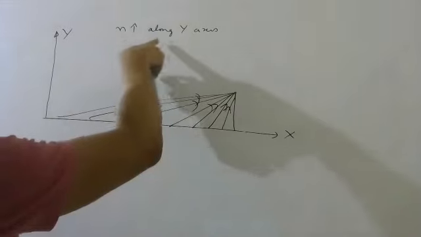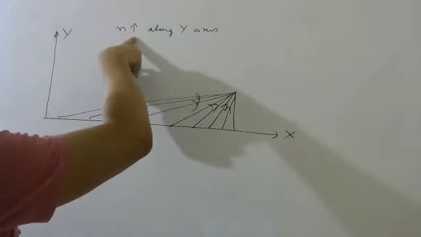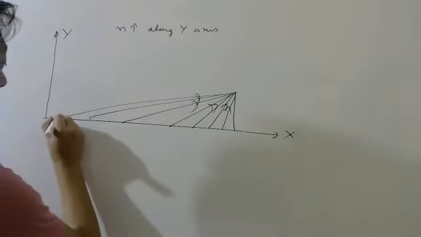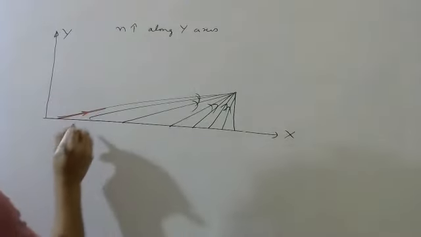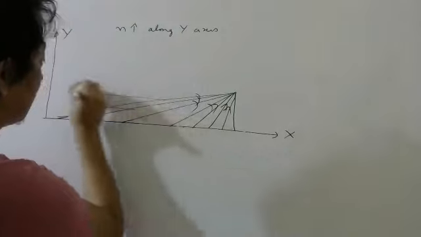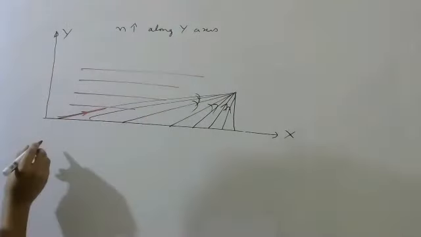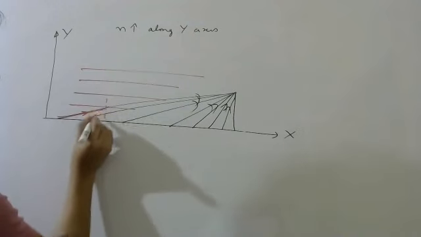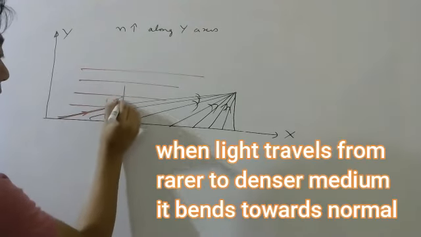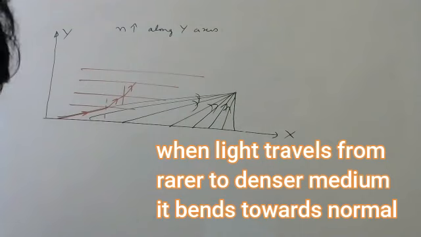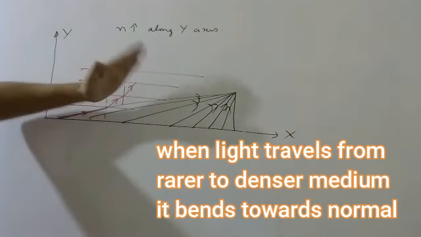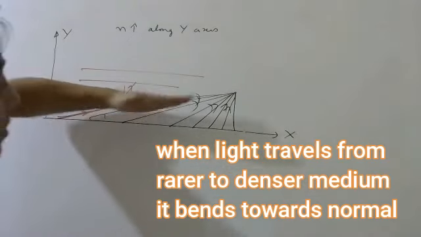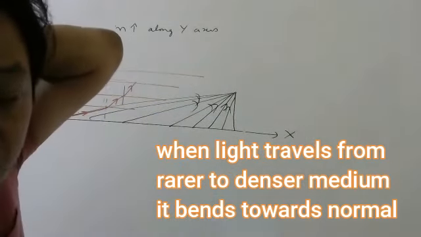But because refractive index is increasing, what will happen? Any light going like this will not go straight, because you imagine layers here. The refractive index is increasing, so if you draw the normal here, this light will bend towards the normal. All these lights will not go straight, they will bend like this. That part is clear or not? Clear, sir.